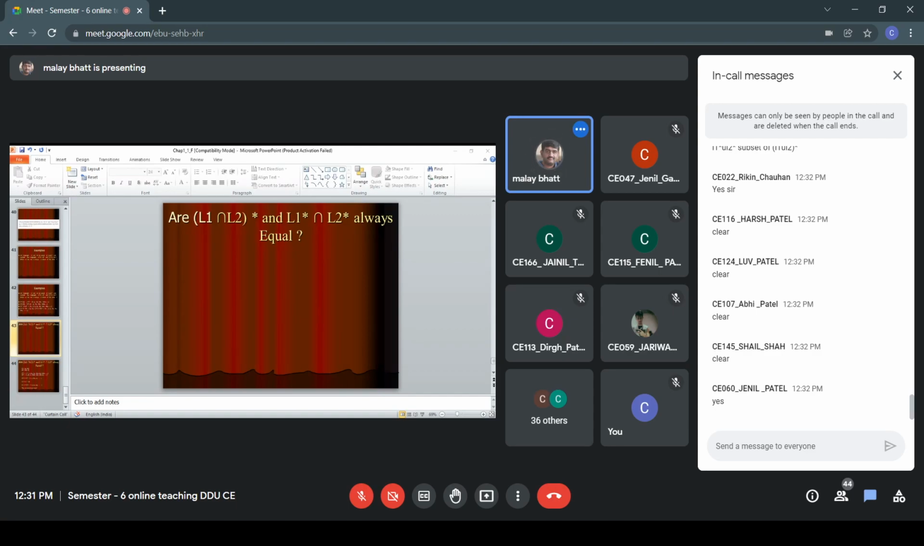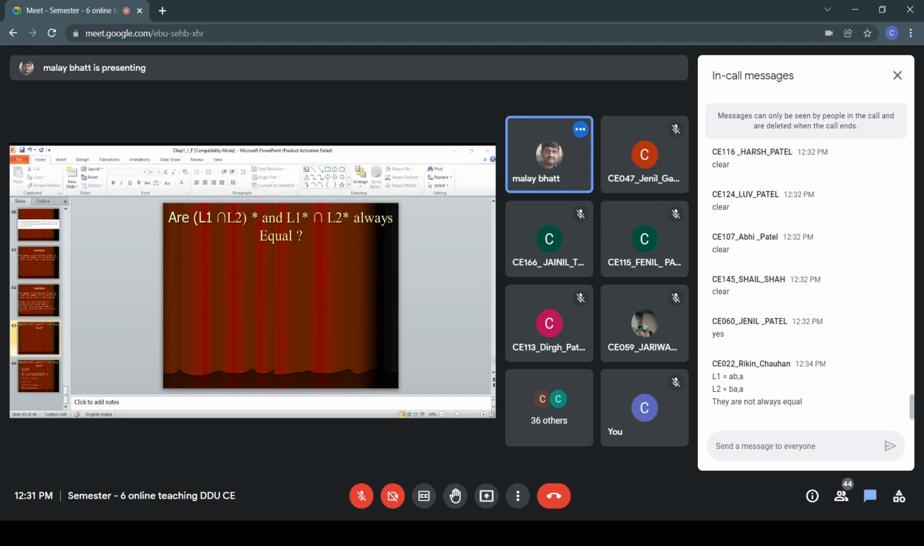Is (L1 intersection L2) star, where first we have to find the intersection and then take the closure, and L1 star intersection L2 star always equal? So we are getting some responses, {AB, A} and {BA, A}. You can see L1 intersection L2 is only A, as AB and BA will be cancelled out. So L1 intersection L2 is equal to only {A}. Definitely it will be A star, so you should take the closure of it.